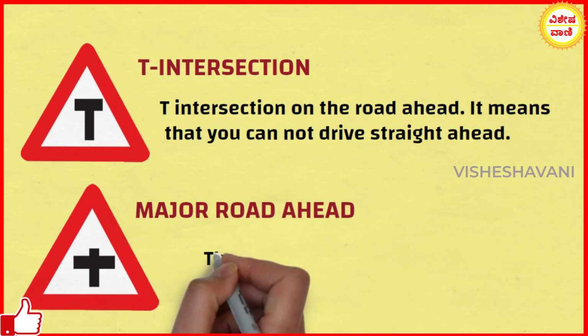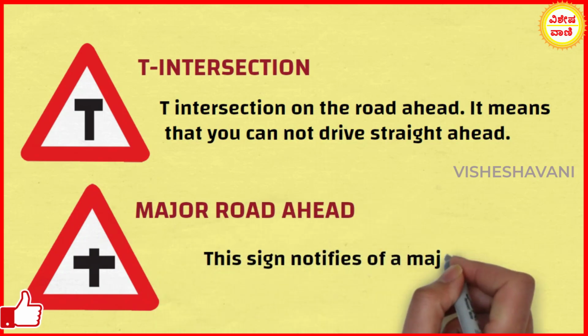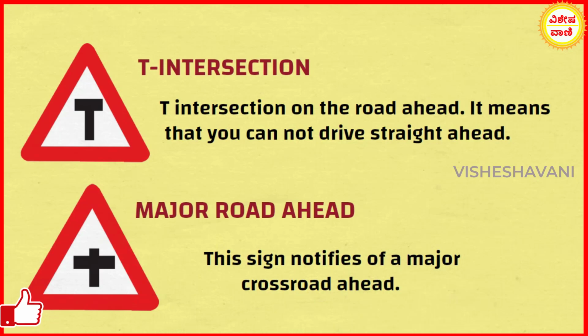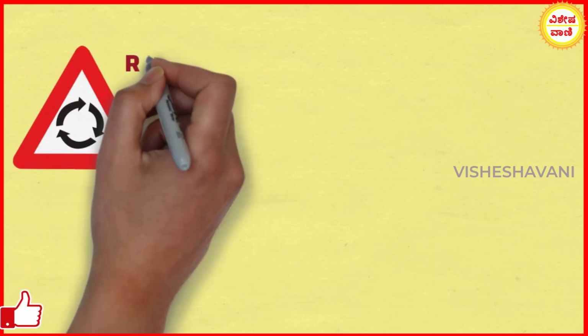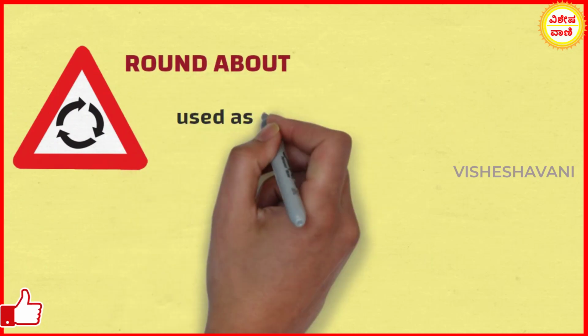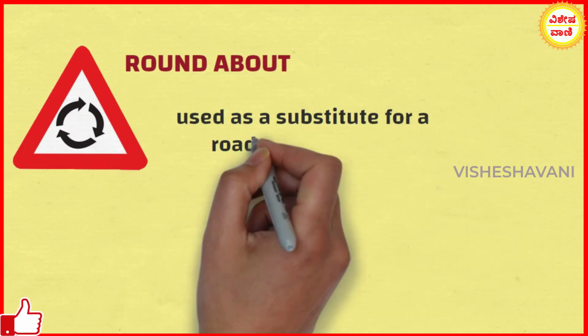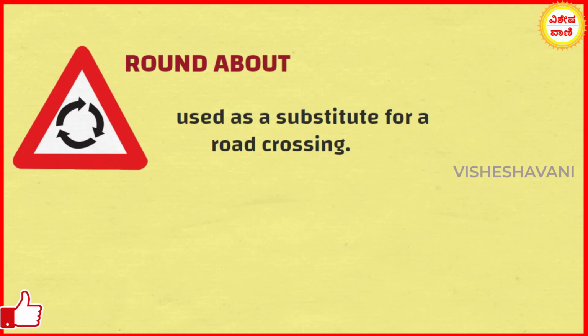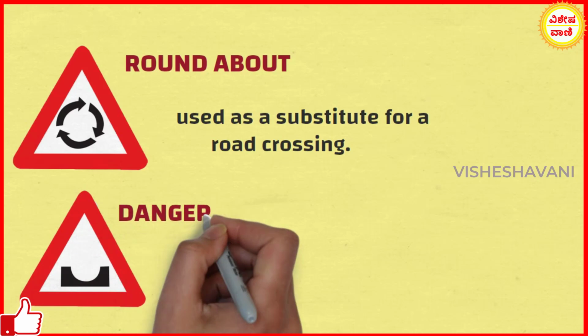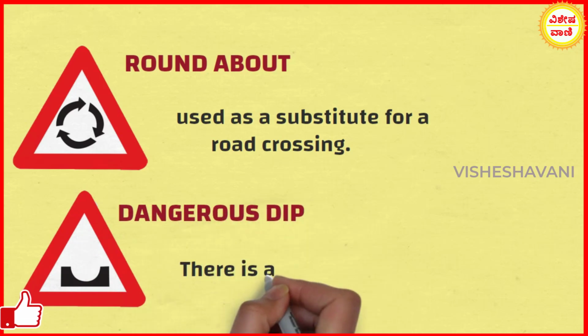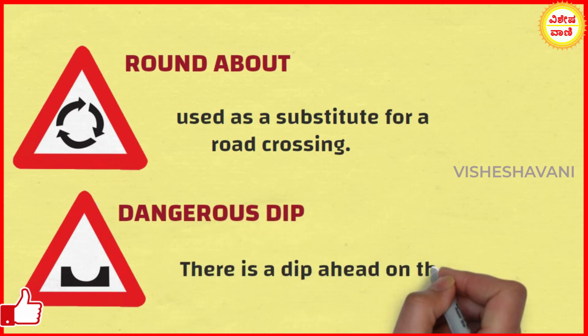Major road ahead. This sign notifies of a major crossroad ahead. Roundabout. This sign can be used as a substitute for a road crossing. Dangerous dip. This sign suggests there is a dip ahead on the road.